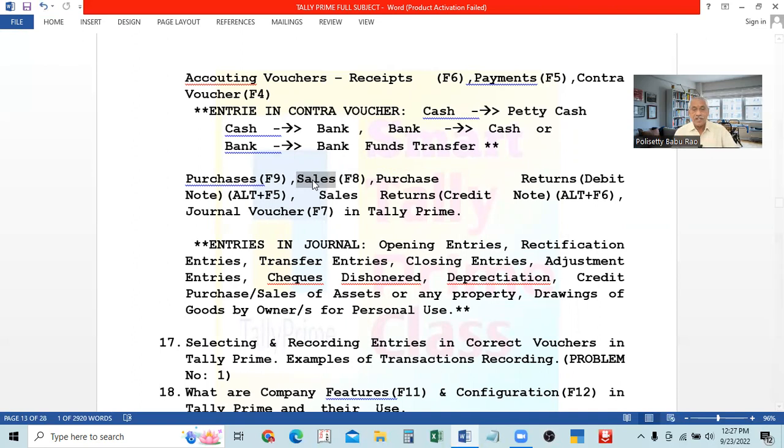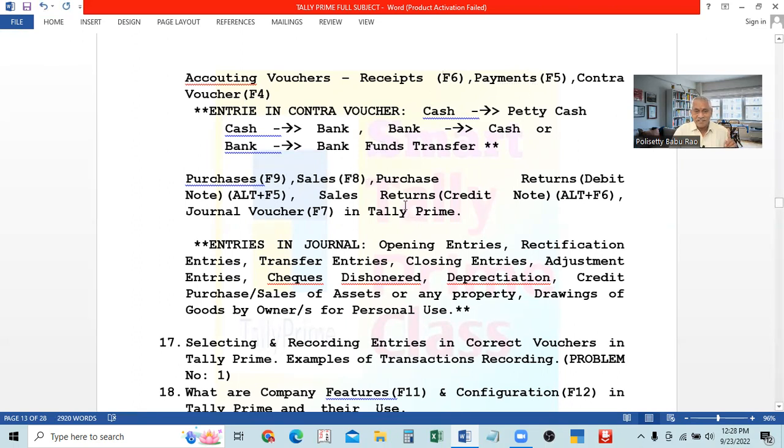When you sell them, we will enter them in the sales voucher, both credit sales as well as cash sales. When we sell the goods, we get the money, but we should not enter it in the receipts voucher. We have to enter the sales voucher only, either cash sales or credit sales. That's okay. So up to that, see, 6, 5, 4, then 8, 9.